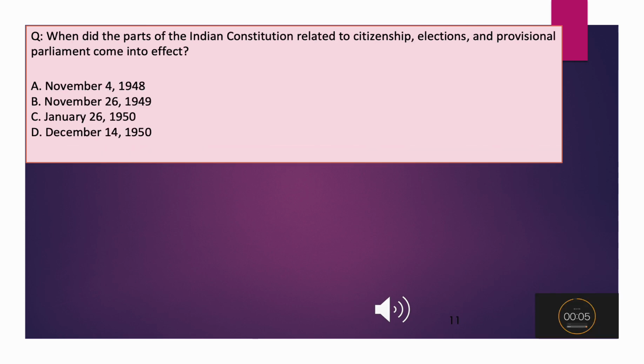When did the parts of the Indian Constitution related to citizenship, elections, and provisional parliament come into effect? A. November 4, 1948. B. November 26, 1949. C. January 26, 1950. D. December 14, 1950.